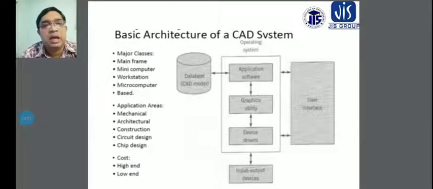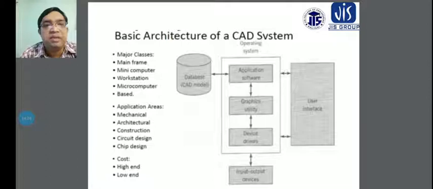Another thing is that a base is given to this, and the basic architecture of the CAD systems is built on this base. Then the application areas: you have to consider which area the basic architecture of the CAD will be used in. The first is mechanical, where different types of machine components are designed by design engineers, and different types of solid components are designed by mechanical engineers.